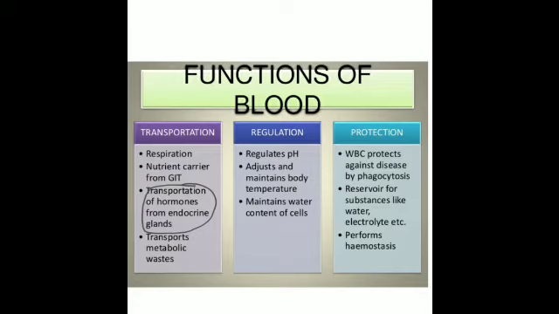Then it is distributing the excess heat produced by the tissues. The body temperature rises due to any activity going on inside the body or due to the temperature outside also. So it is maintaining a constant body temperature, around 37 to 38 degrees Celsius. Whatever water and salt balance is there is maintained through the blood only. Blood is responsible for maintenance of the water and salt balance in the body cells.